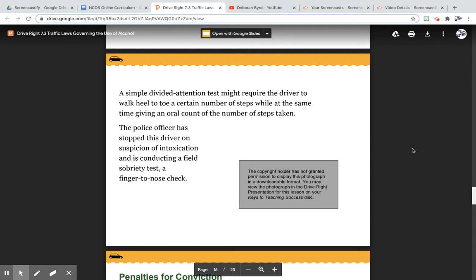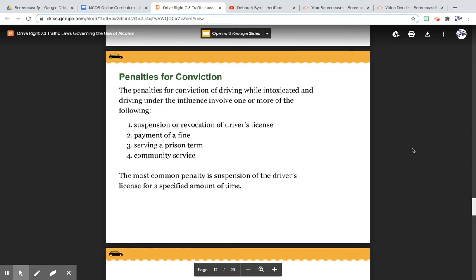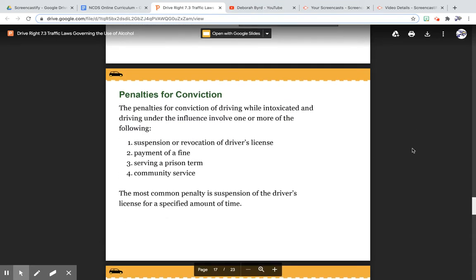A simple divided attention test might require the driver to walk heel to toe a certain number of steps while at the same time giving an oral count of the number of steps taken. The police officer has stopped this driver on suspicion of intoxication and is conducting a field sobriety test, finger to nose check.